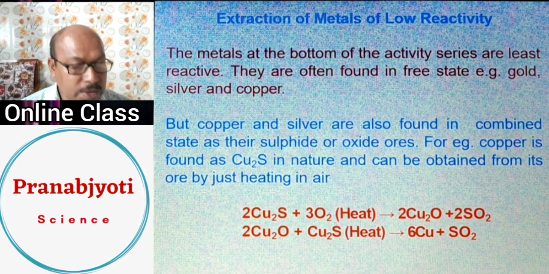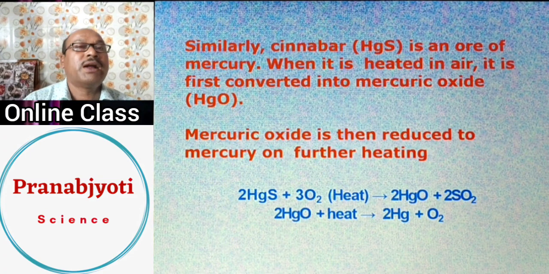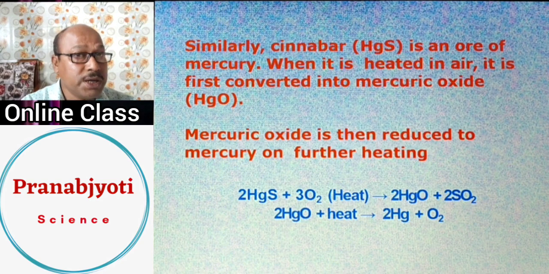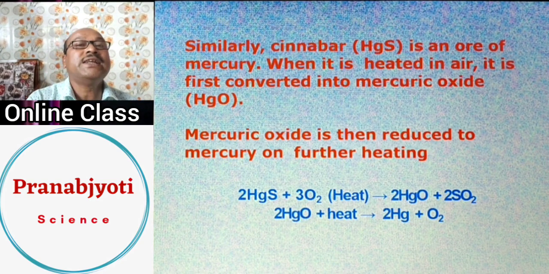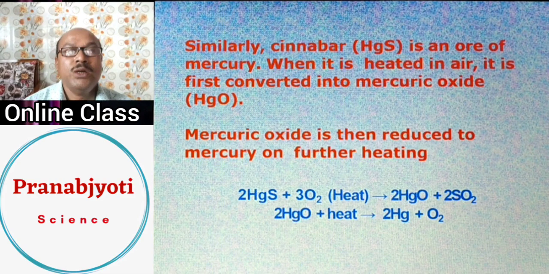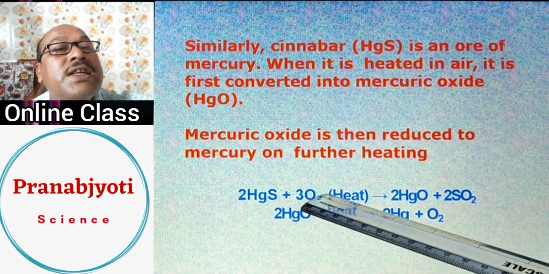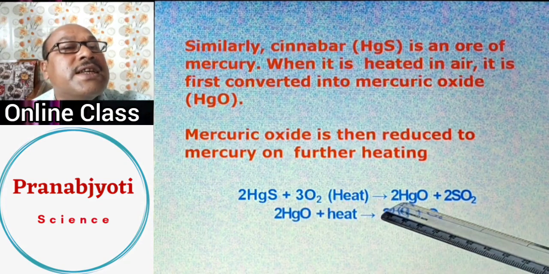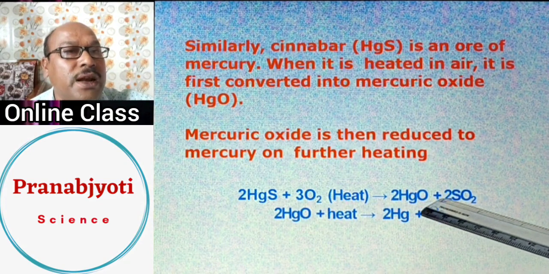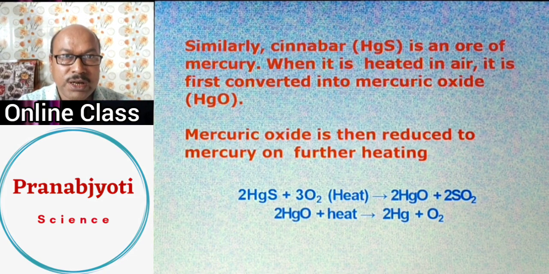Or we can find another example. This is similarly cinnabar, that is HgS, mercuric sulfide. It is the ore of mercury, and when it is heated in air, means roasting is done, then mercuric oxide will be produced. You can see the chemical reaction. This is HgS cinnabar. It is heated in presence of oxygen. As a result, mercuric oxide is produced along with sulfur dioxide gas. So this step is here mentioned as roasting.